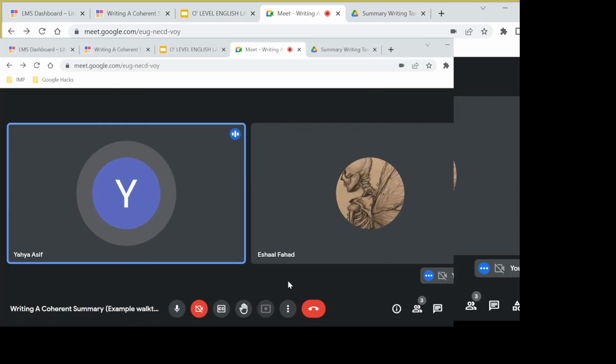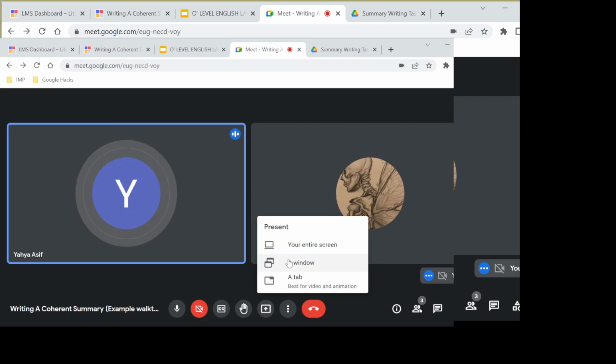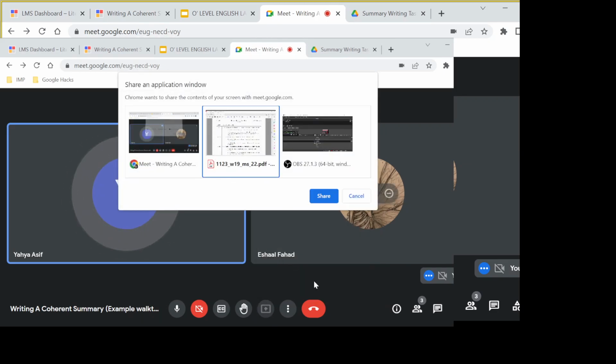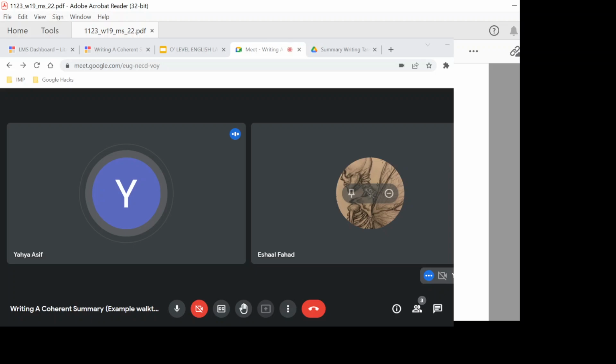Yes, miss, there are bands mentioned for both the language and the task fulfillment: 5 marks for the language and 5 marks for task fulfillment. Okay, very good. So task fulfillment is 10 marks here. We already talked about the content points.